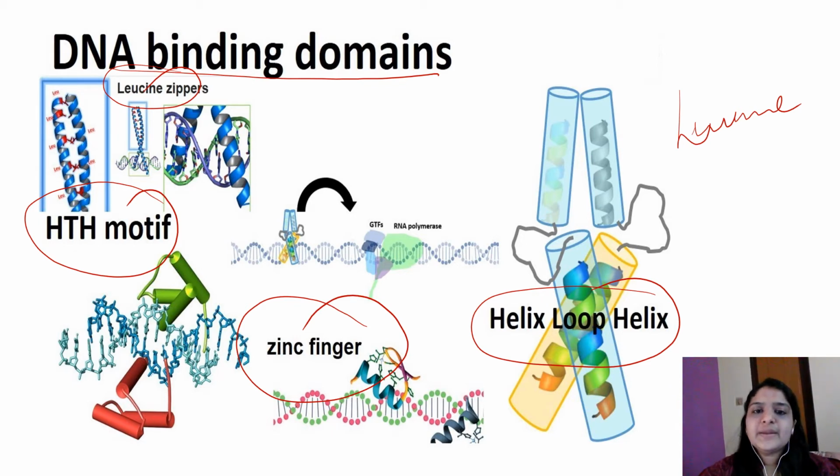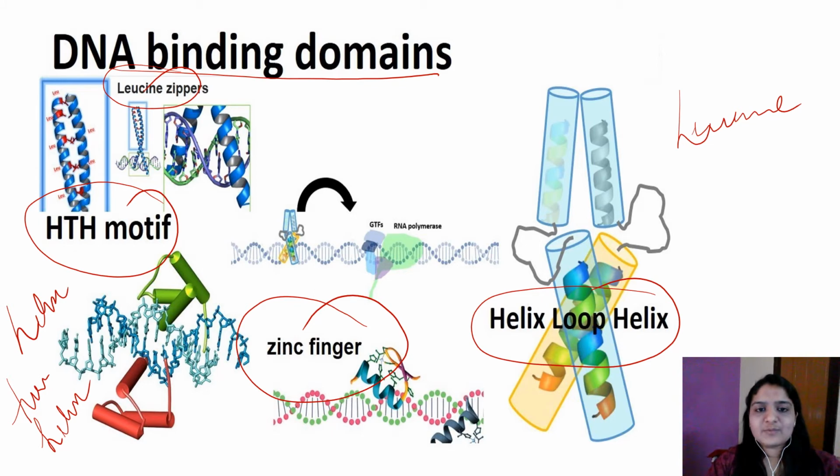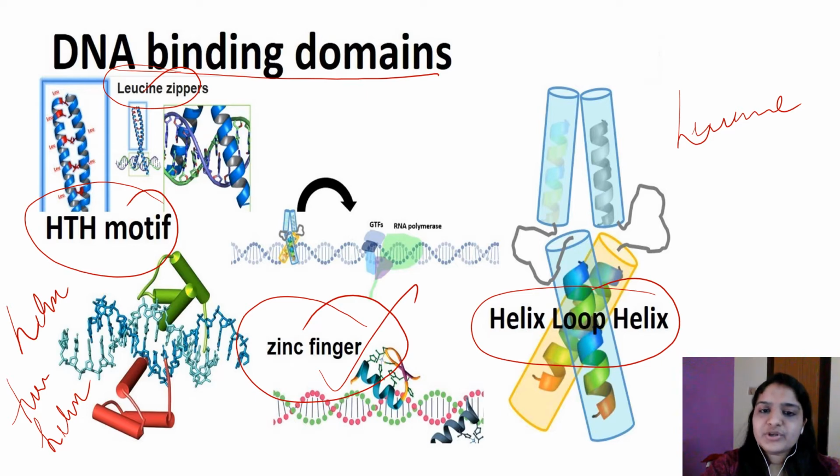Okay, so the first DNA binding motif described is the helix-turn-helix motif. That is the first super secondary structure that was described. The second DNA binding domain found is the zinc finger, the DNA binding motif which requires zinc for its activity. So zinc finger requires zinc. Then the DNA binding motif with leucine residues is the leucine zipper.